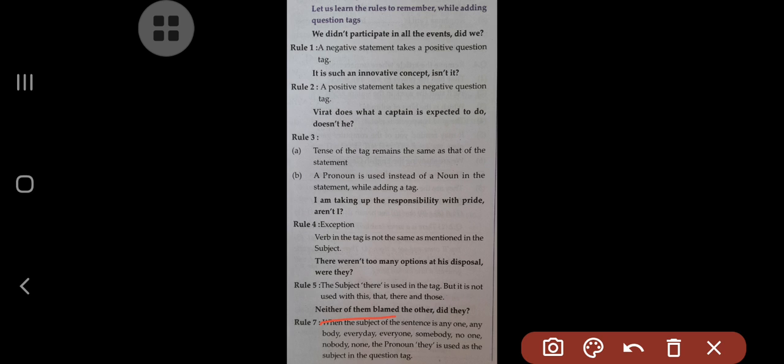So look at now, I have given you the list of some of the pronouns. These pronouns occur as a subject in the sentence. Then what do we have to use? Instead of them, we have to use they, right? So these are some of the basic rules. You have to write them in the notebook, and remember them while adding the tag.